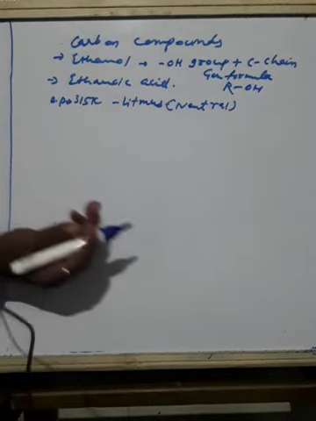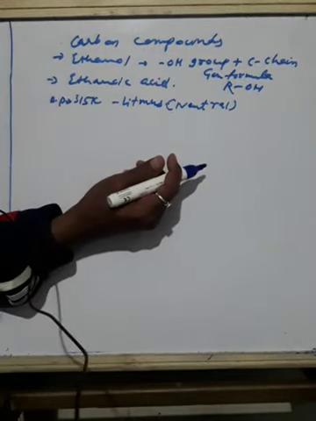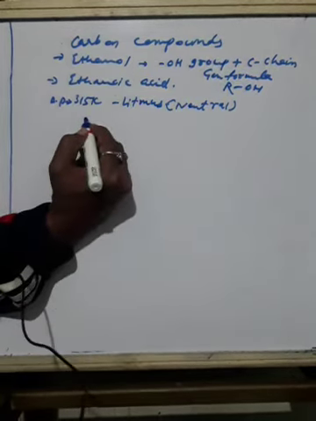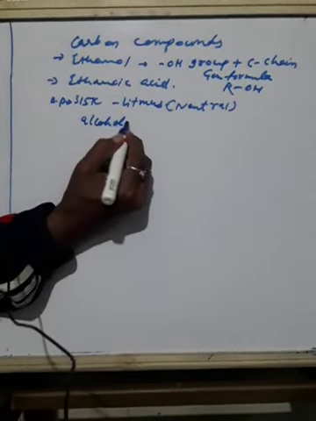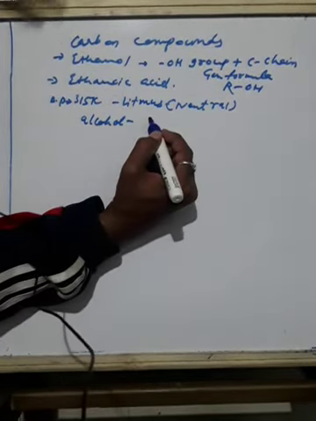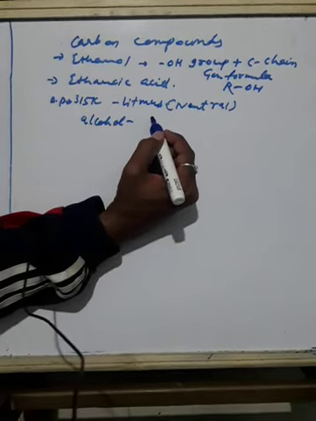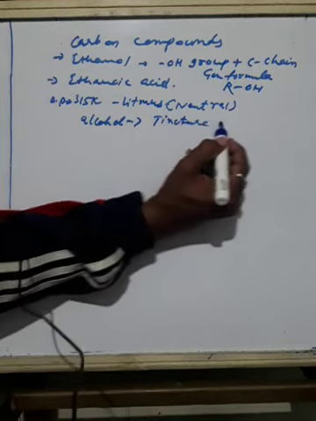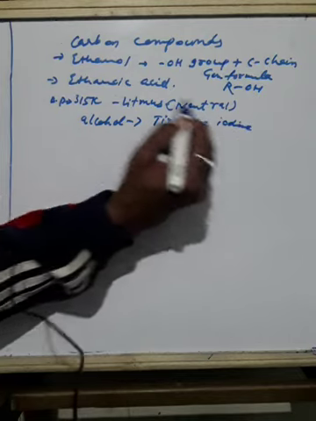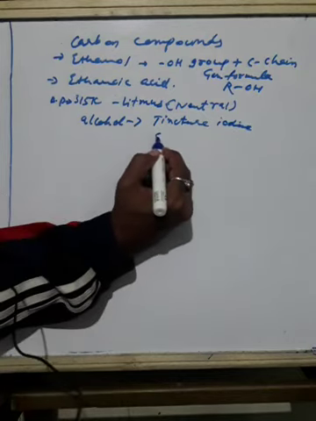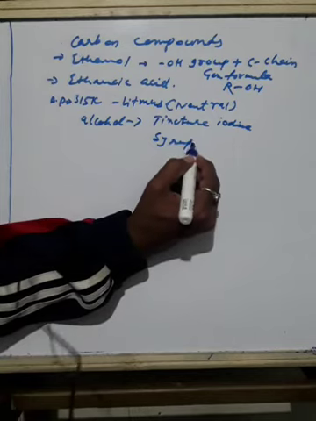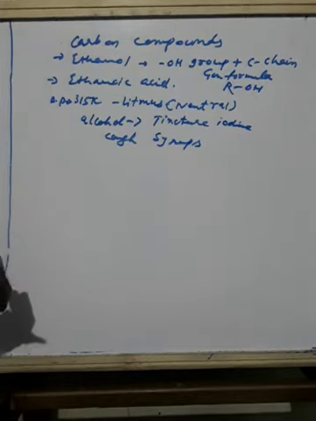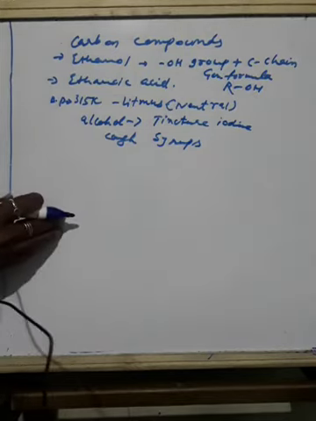So what properties are there? Ethanol is commonly called alcohol and it is the main ingredient of all alcoholic drinks. It is also used in tincture iodine, which has medicinal value, and in syrups, especially cough syrups. The cough syrups we consume also contain a small percentage of alcohol.